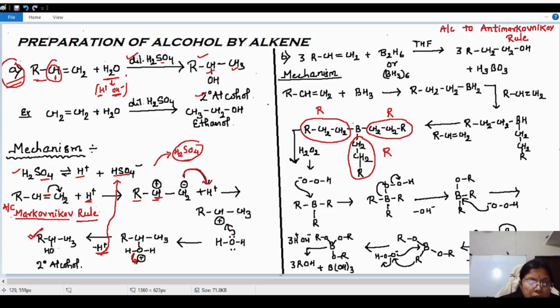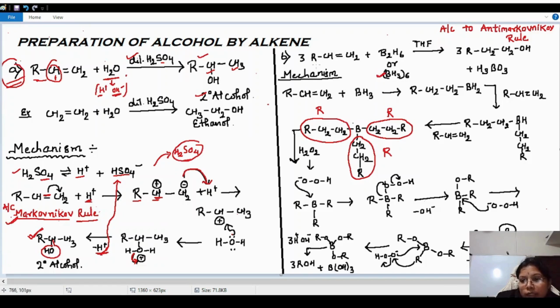What are you observing? The nucleophile came and bound with the carbon where the hydrogen number is less. That is the rule explained by the Markovnikov rule. Is it clear? Now come to the next mechanism. The next method we are using is formation of alcohol from the alkene. This time we are changing our catalyst. This time we are using a diboron compound.